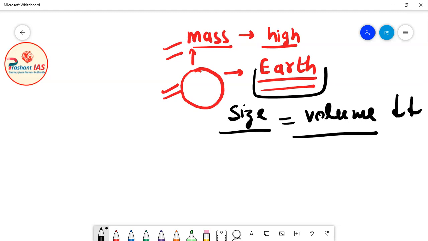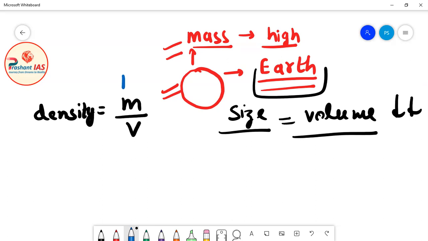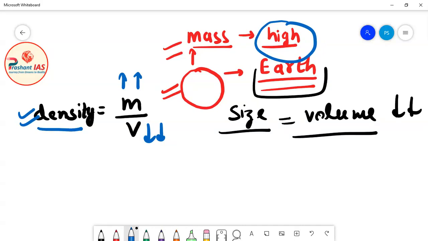You all must have learned in your physics classes that density means mass upon volume, which means density is directly proportional to mass and inversely proportional to volume. If you increase the mass, then density will increase, and if you decrease the volume, then also density will increase. Now in this condition, the mass is very high, so density will increase. The second thing is volume is very less, and if volume decreases, density will again increase.